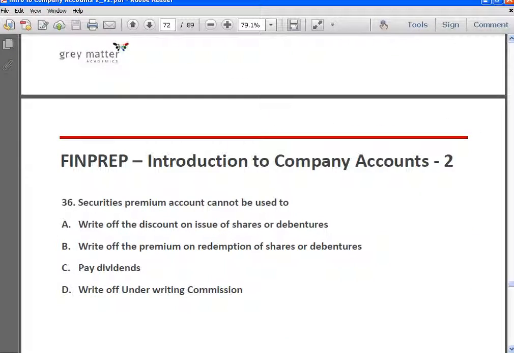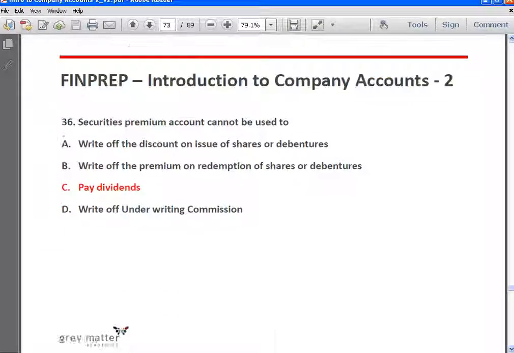Securities premium account cannot be used to write off discount on issue of shares or debentures is false. Write off premium on redemption of shares or debentures is false. Cannot be used to pay dividends is true. Write off underwriting commission is false. So answer is C, pay dividends.